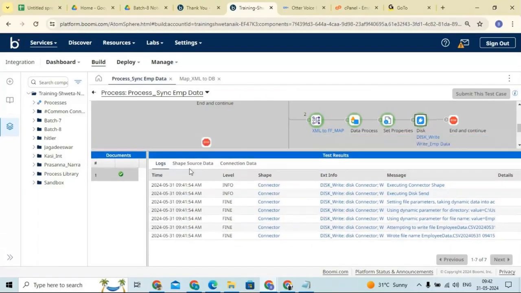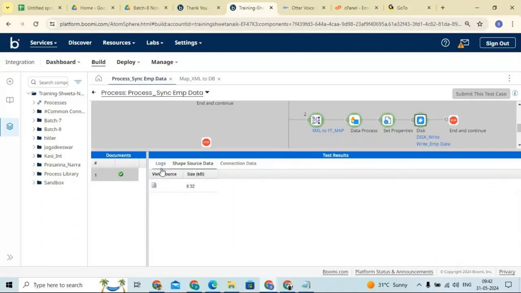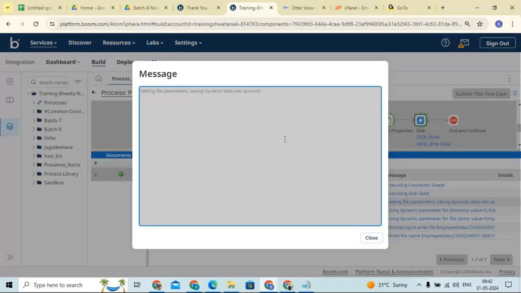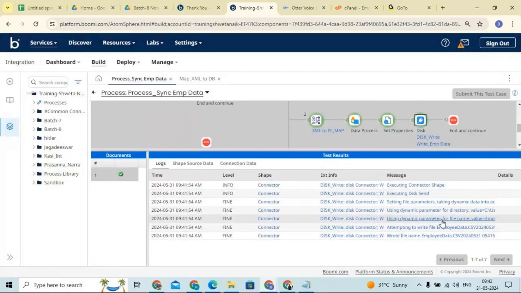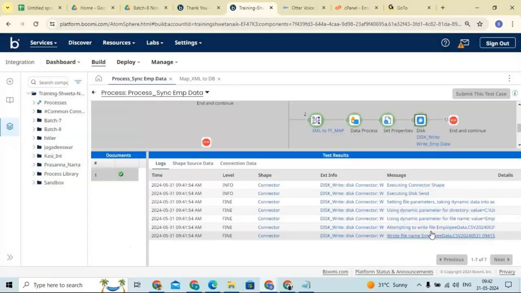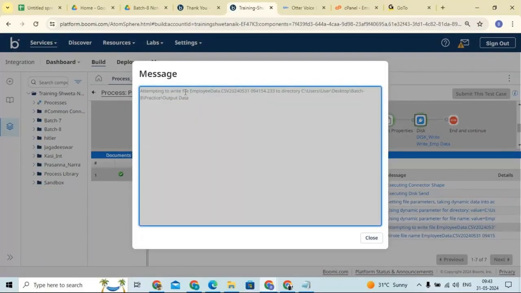Now you can see the shape source data. These are all the values we are getting on the shape source data. Check the logs: executing the connector shape, executing the disk send, setting file parameter, and taking dynamic data into the account. See the file parameter, then again the directory. You can see the directory it is taking, right? Output data. Okay, this is attempting to write the file employee data.csv to this directory. It wrote the file name employee data.csv with the current date and time.